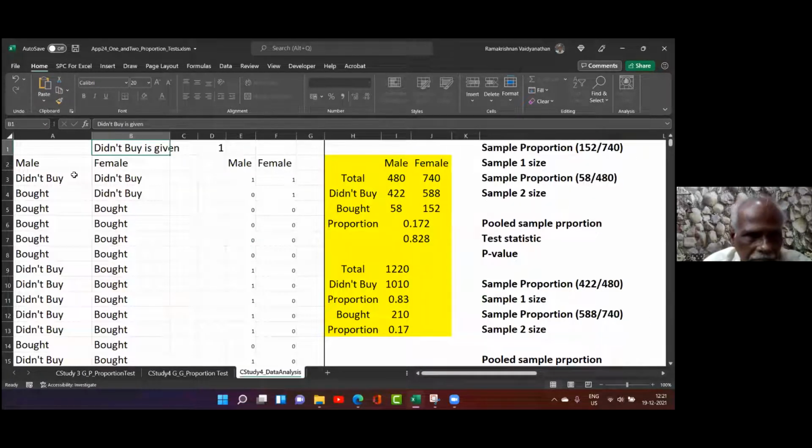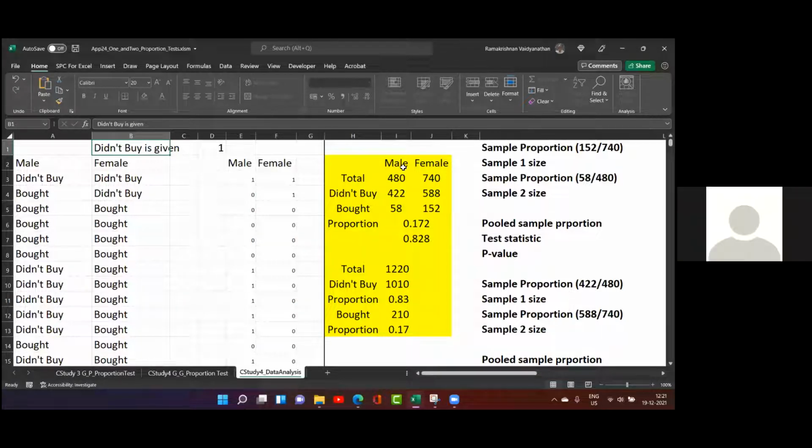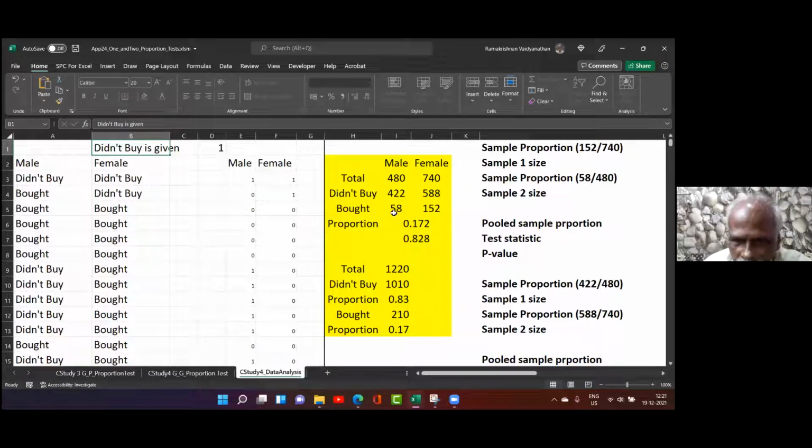In the second question, I have taken 2 groups, male group and female group. 2 proportions are there. One is 58 out of 480, another is 152 out of 740. Which proportion should I take? I have to take the combined proportion. Population proportion means I have to take only one value, because what is the null hypothesis? Population proportion does not change.